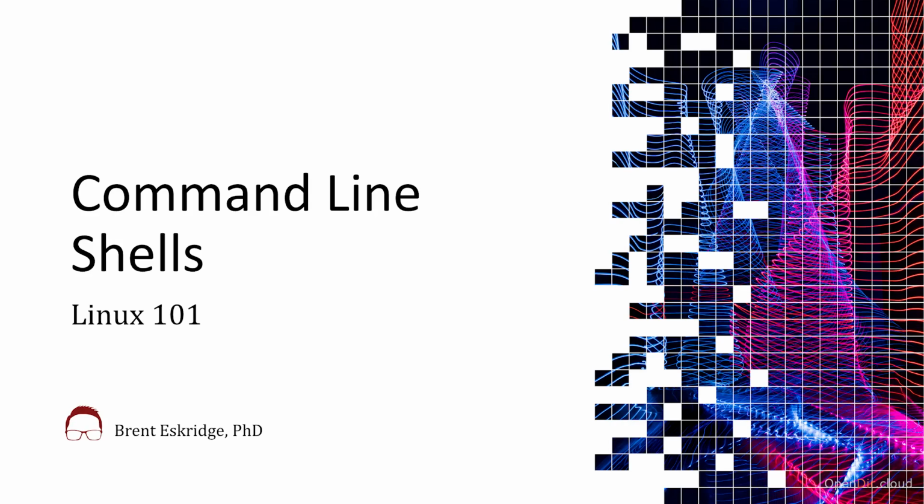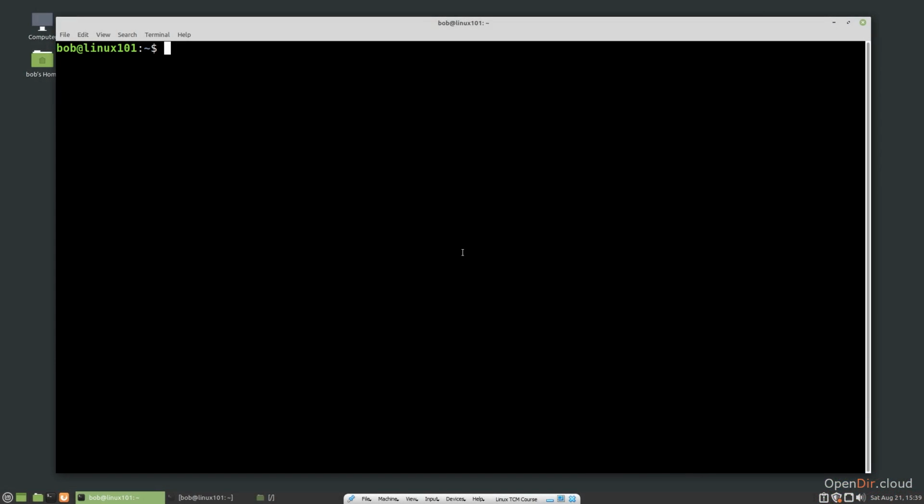Up to this point, we have been using the bash shell on the command line. However, there are quite a few different command line shells available in Linux. They accomplish the same things, but there are slight differences. Note that not all of these shells are installed by default on Linux distributions. If you want to try one out, you may have to install it. In fact, I had to install all of the shells other than bash on Linux Mint.